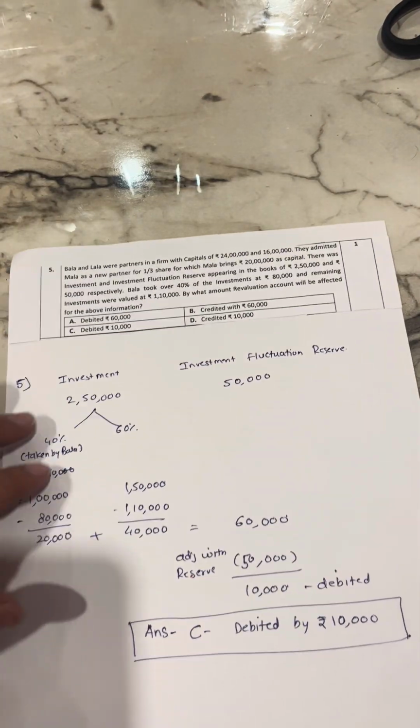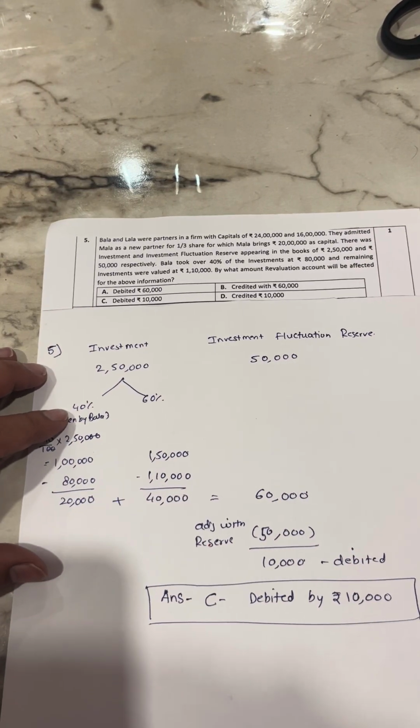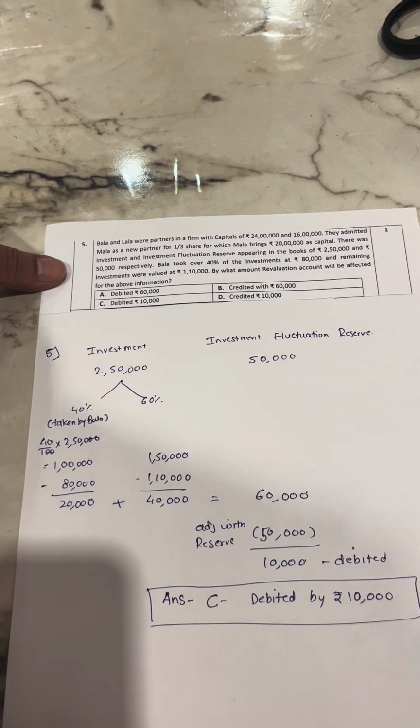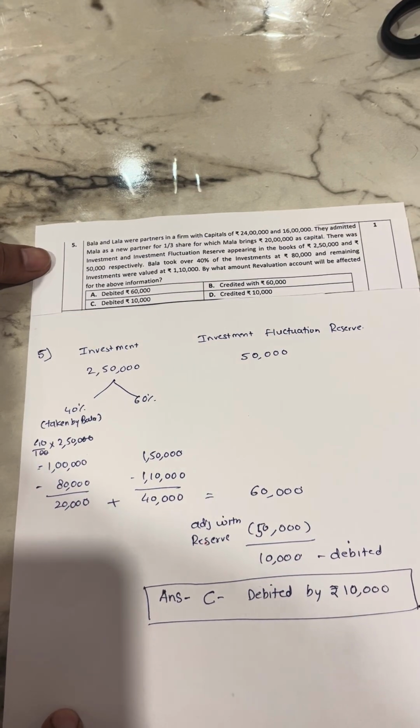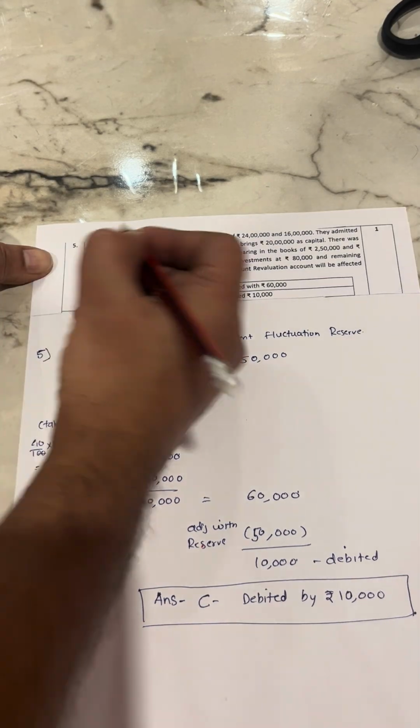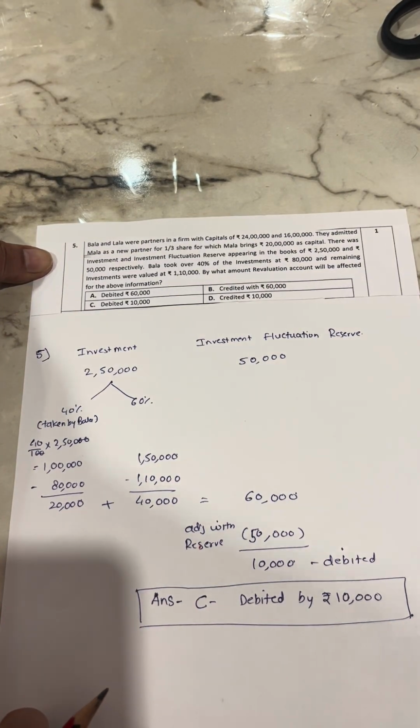Okay, now the last question, question number 5. You have two partners in a firm with capital of 24 lakh and capital of 16 lakh. They admitted a third partner Mala as a new partner for 1/3 share, and Mala will bring 20 lakh as capital.